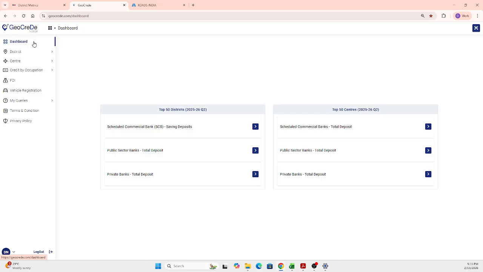GeoCred is nothing but credit deposit data, credit by occupation data, FDI and Vahan registration data, together given in a map visual, and you can export that for your relevance also, and start using that for your research or analysis points. So this is about GeoCred, sir. If you have any doubts, we can clear them out, or you can pass it on to the next product, that is Roads India.